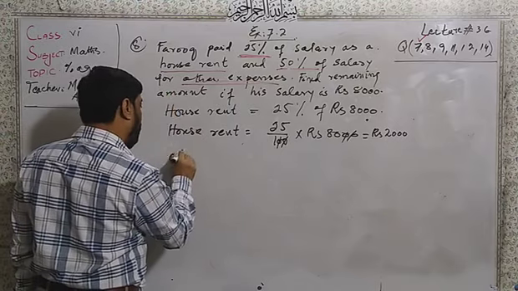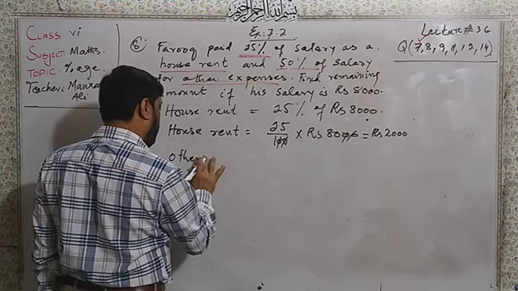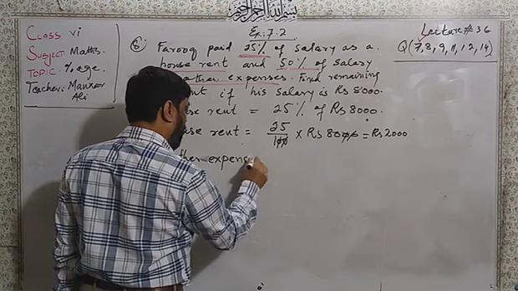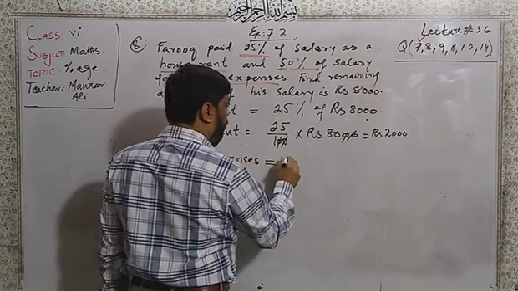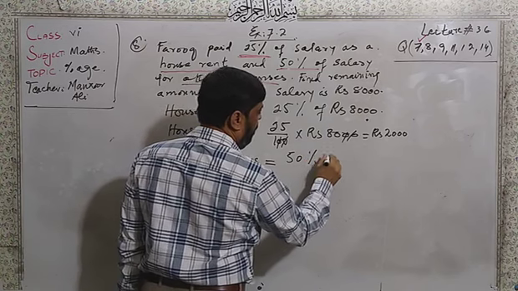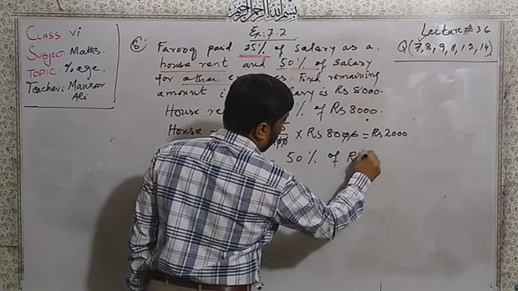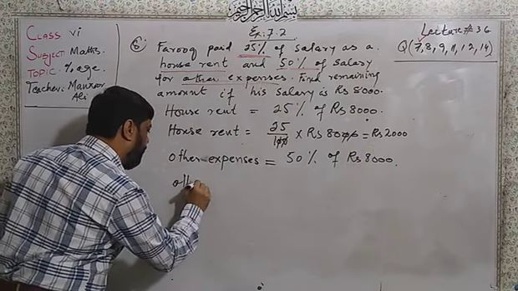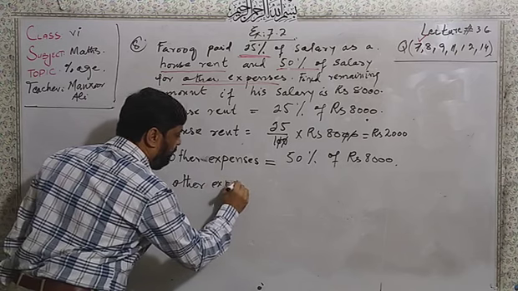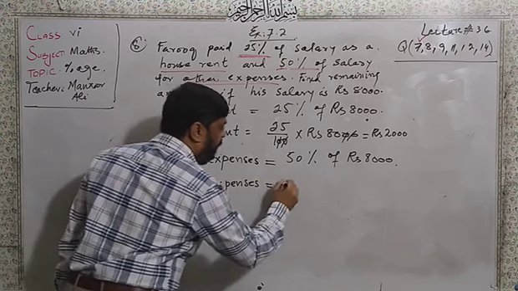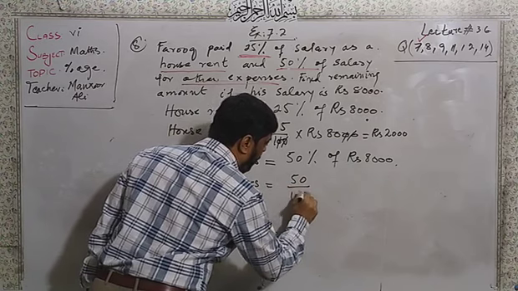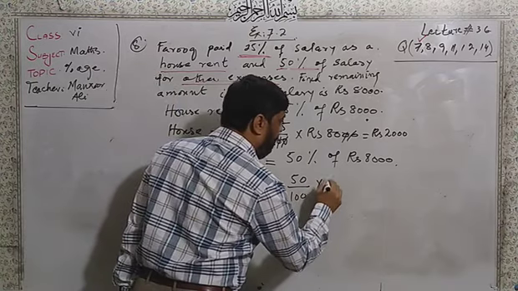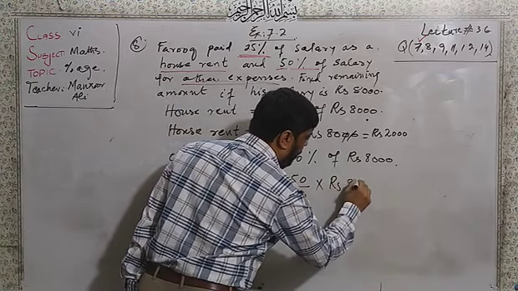Now let us see 50% of his salary for other expenses. I write here other expenses, that is equal to 50% of his salary, means rupees 8,000. Similarly, other expenses will become 50 over 100 multiply by rupees 8,000.